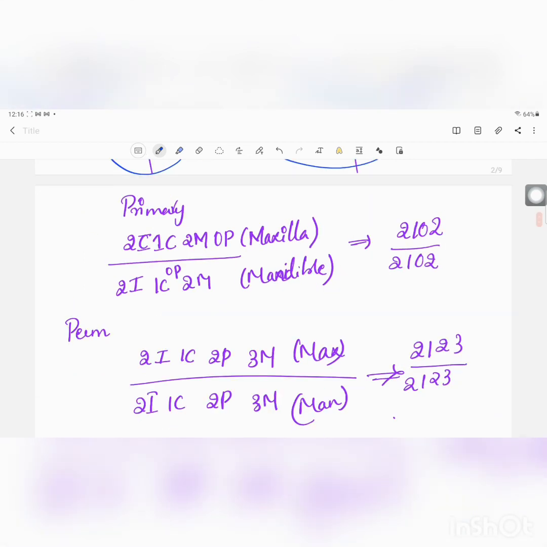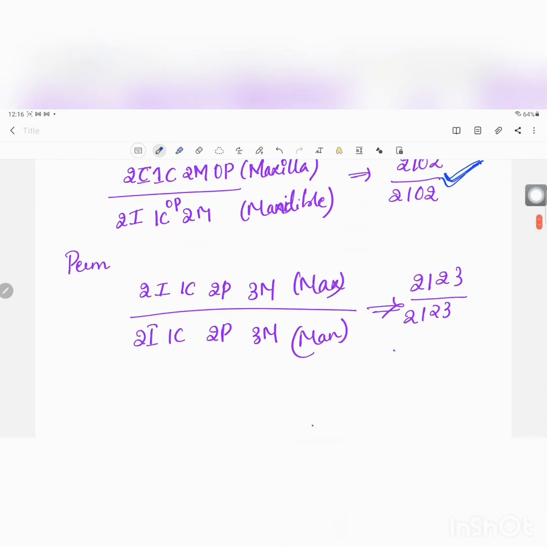Right? And the final one is the formula, which we gave for the primary is 2102. 0 indicates no premolars, whereas in the permanent dentition, there is a formula called 2123, which indicates two incisors, one canine, two premolars, and three molars.